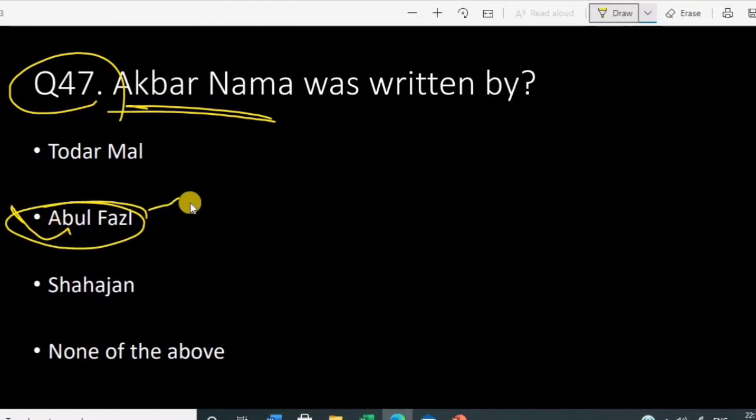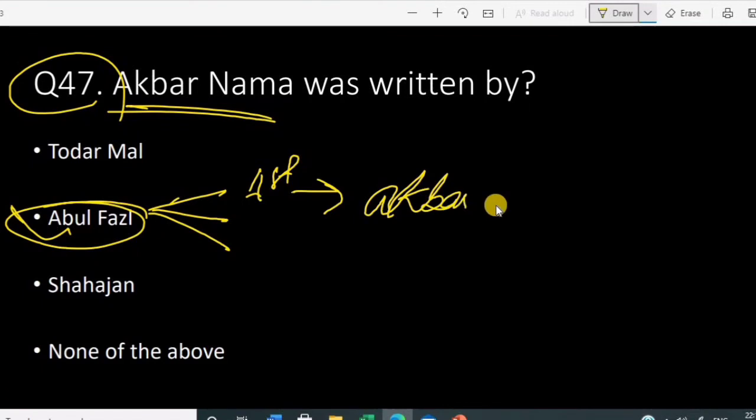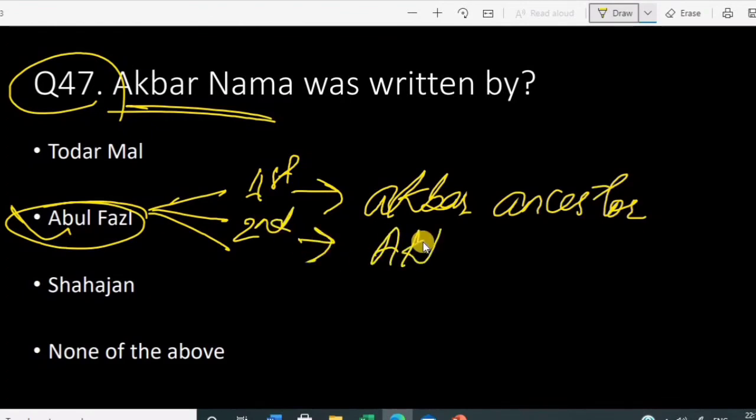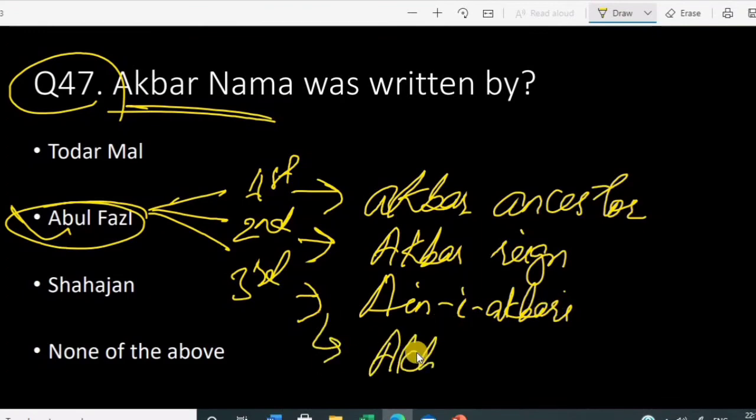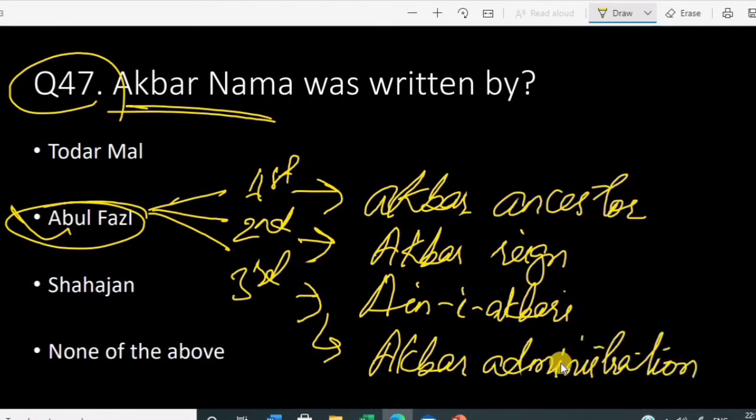Okay, so this book was divided into 3 volumes. First volume deals with Akbar's ancestors, and the second volume deals with Akbar's reign. The tenure of Akbar is mentioned in the second volume, and the third volume, also called Ain-i-Akbari, we deal with Akbar's administration. So the third volume deals with Akbar's administration.